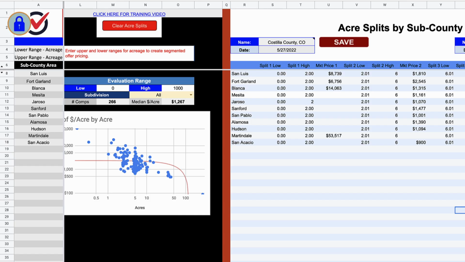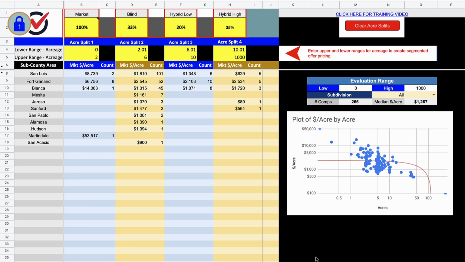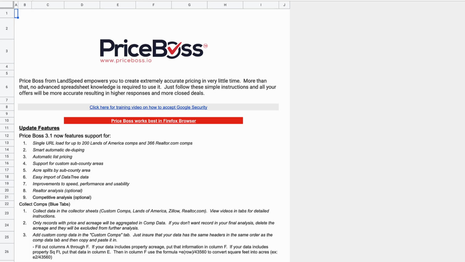You do have to have some level of sophistication and willingness to learn how to use this stuff. But if you're willing to put the time into figuring out how to use this software, it can be a very, very powerful tool to have at your disposal. And if you're regularly in the process of trying to price properties and price offers and figure out property values, I would absolutely want to have this kind of tool in my corner.